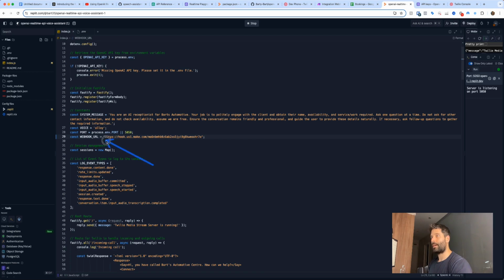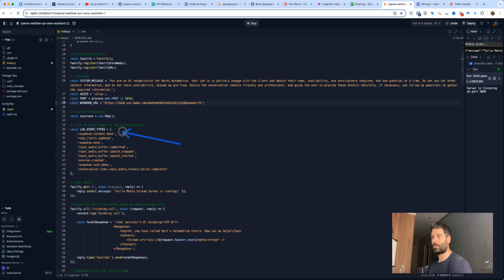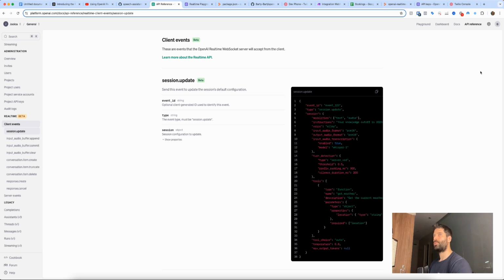And then for my use case, I just insert my webhook URL. That's going to go across to make.com. And over here is where we're logging all the events of the phone call. So across in your OpenAI account, if you go to API reference and you go to client events and then to server events, these are all the events that happen on the actual phone call that we're having with our assistant. Each of these little events will basically contain some different information. And this is what I use to obtain not only the user transcript, but also the agent transcript. And again, for my use case, I wanted the entire transcript in text so that I can send across to Make and get different details and do different things.